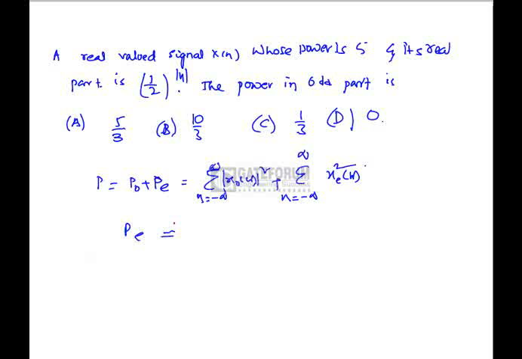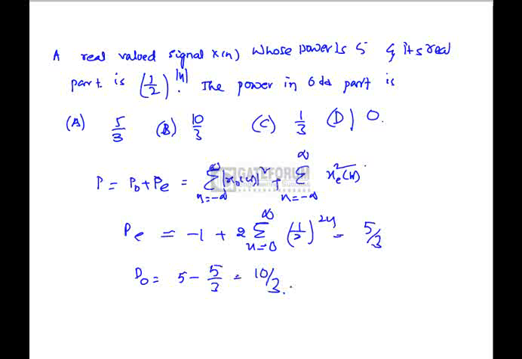So the even power is nothing but minus 1 plus 2 times the sum from n equals 0 to infinity of 1 by 2 power 2n, which is 5 by 3. So P odd is nothing but 5 minus 5 by 3, which is 10 by 3. Hence option B is correct.